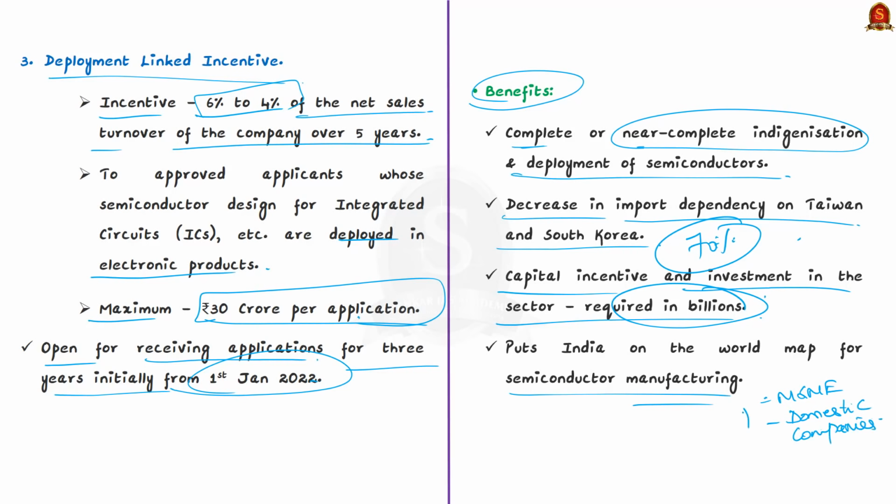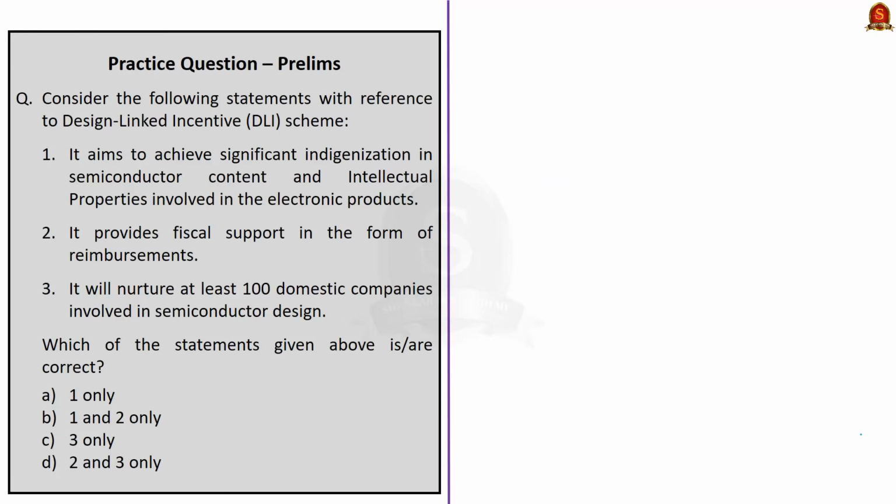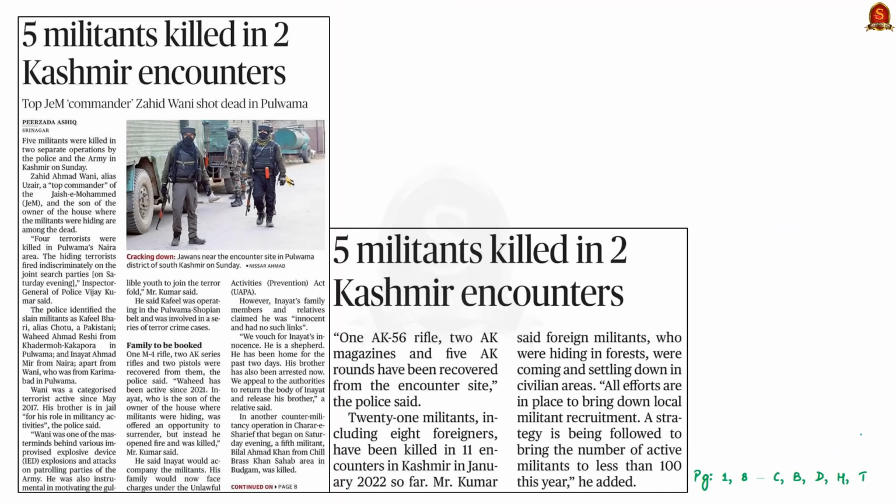And that's all regarding this article. Now we will move on to the next news article. Look at this news article. The news here is that 5 militants were killed in 2 separate operations on Sunday. One operation was by the police and other was by the army.